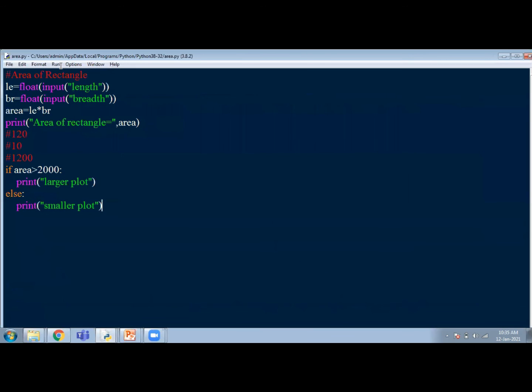Hope you understood how to give a simple if statement. This program helps you to write code with simple selection, a simple criteria in which you decide whether it is a larger plot or smaller plot. You are deciding whether the calculated area is larger or smaller. So in terms of decision making, we use if statements in Python. We will see more about if statements in the upcoming videos.